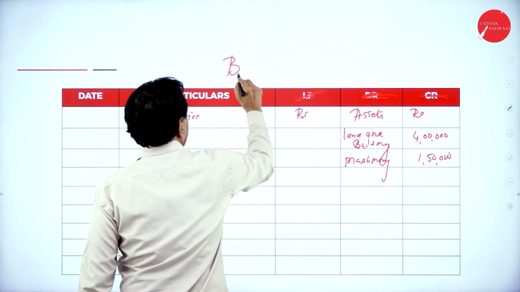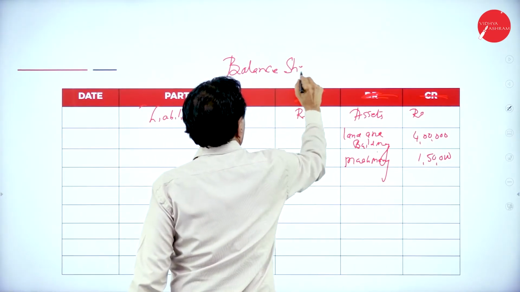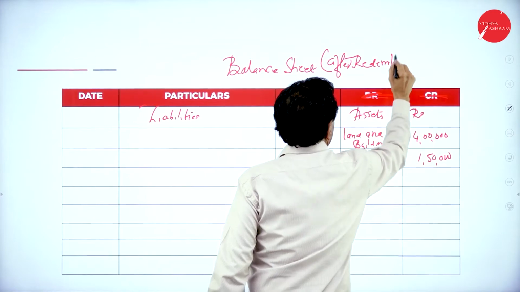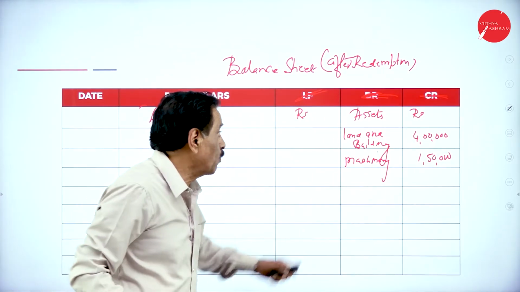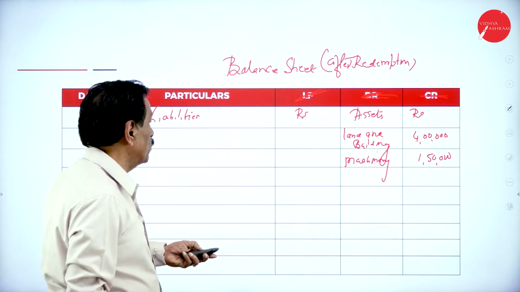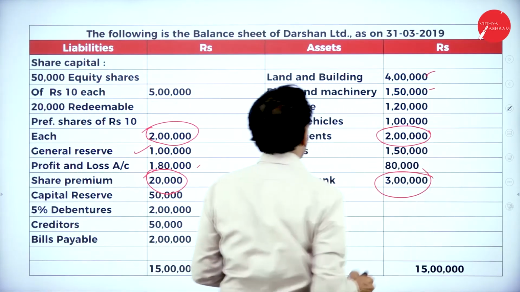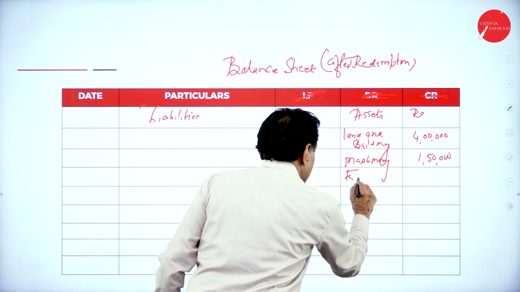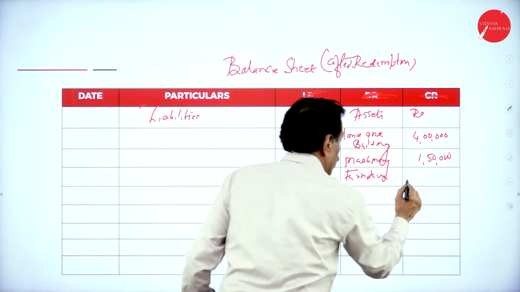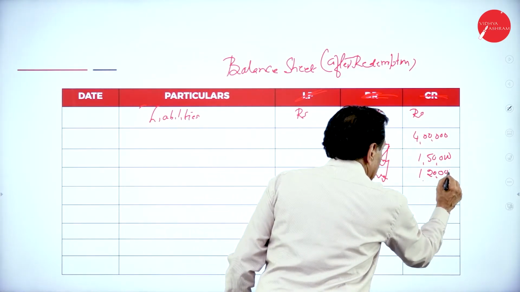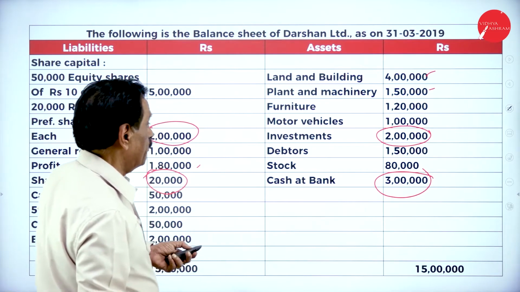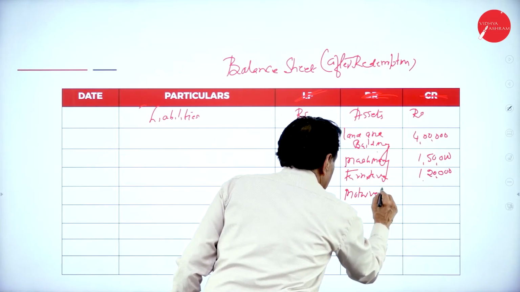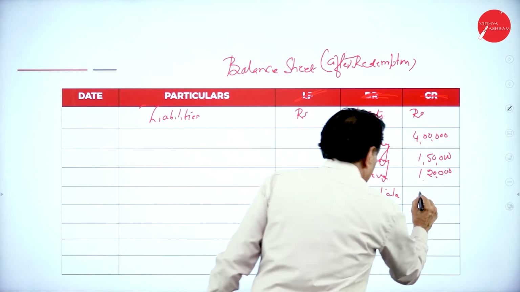This is your balance sheet after redemption. Your land and building is 4 lakh. Your machinery is 1,50,000. So this is over. Furniture, 1,20,000. Furniture over. Motor vehicle, 1 lakh.